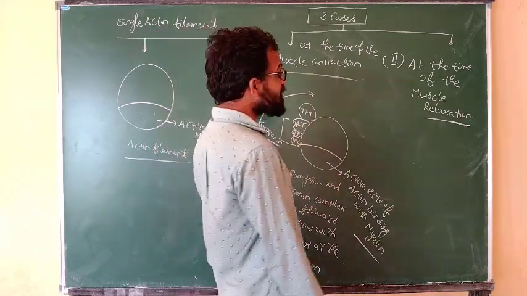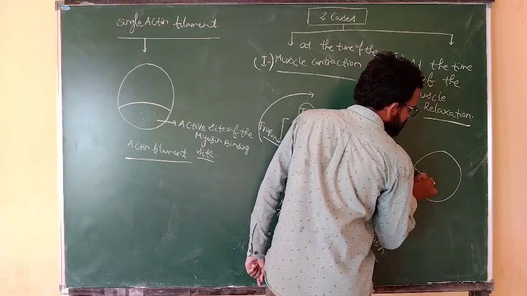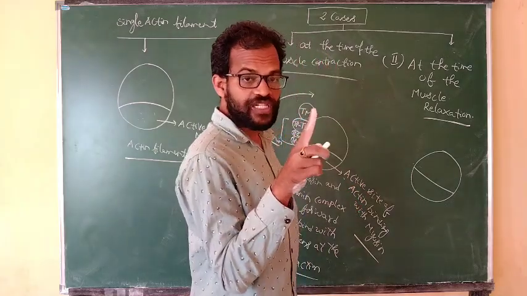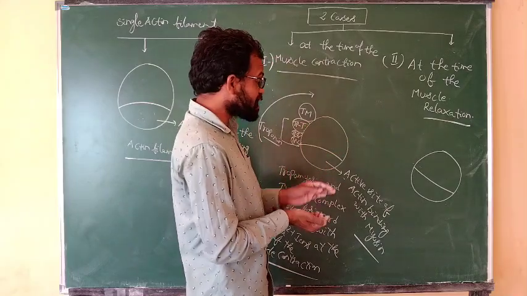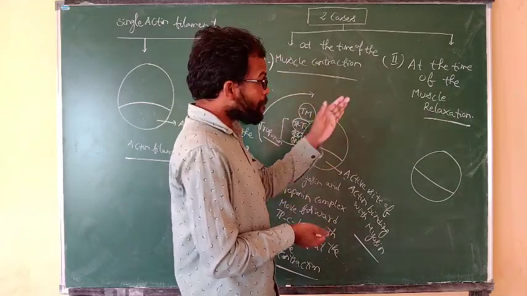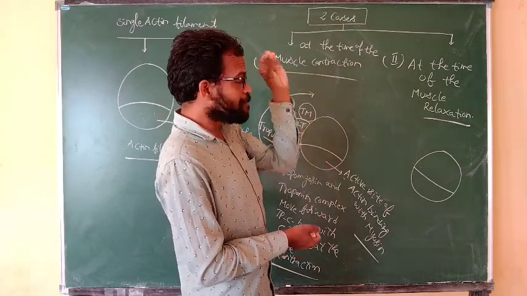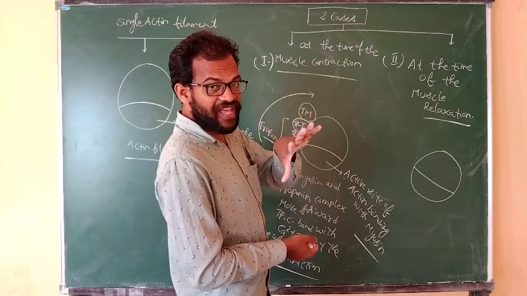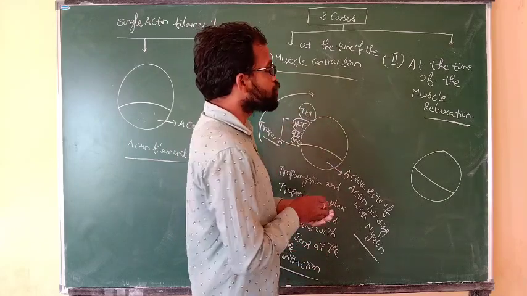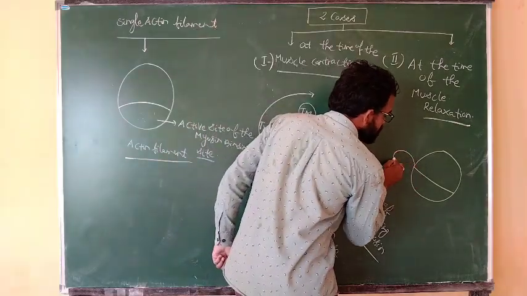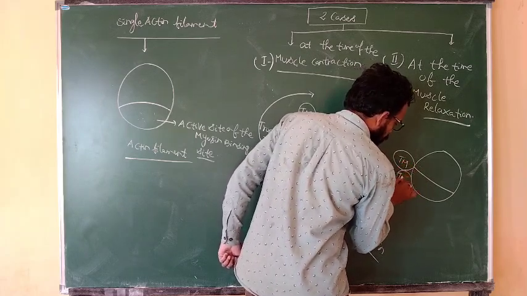At the time of muscle relaxation, this entire complex, the tropomyosin-troponin complex, covers the active site of the actin that binds with the myosin. The myosin binding site, which is the active site of the actin, is covered with the help of the tropomyosin-troponin complex.